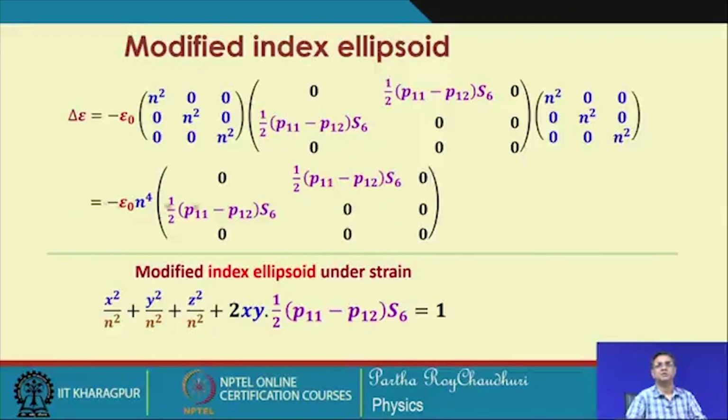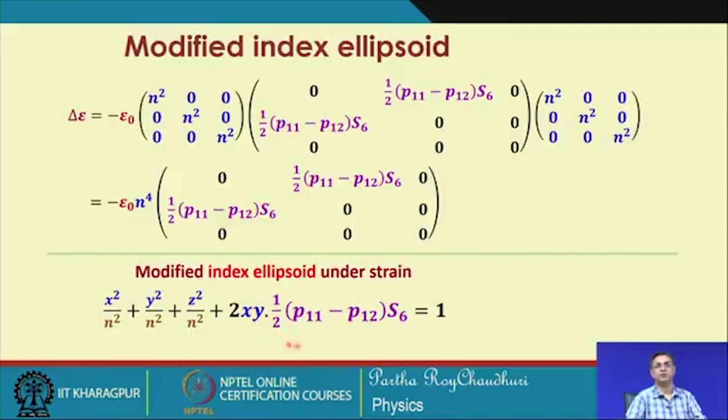So, this modified index ellipsoid can be represented in this form, because the diagonal elements are all 0 and only the xy elements are non-zero.